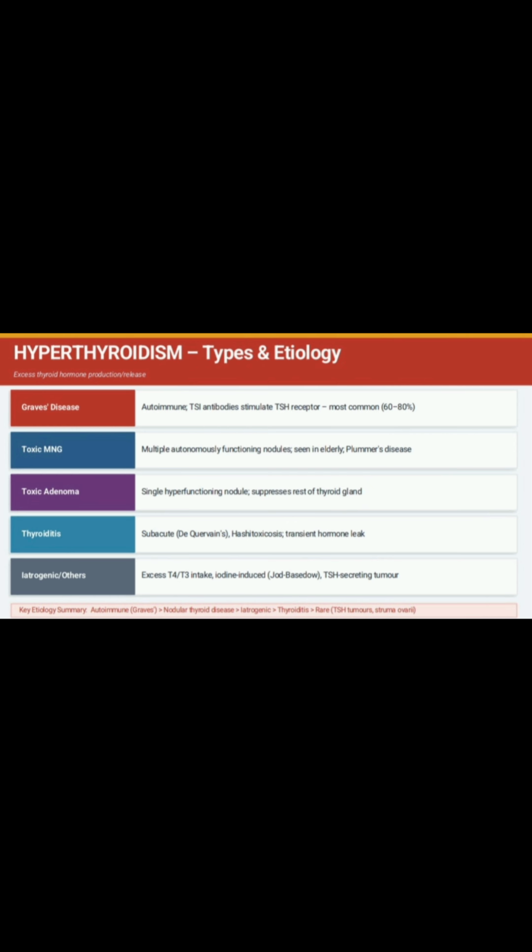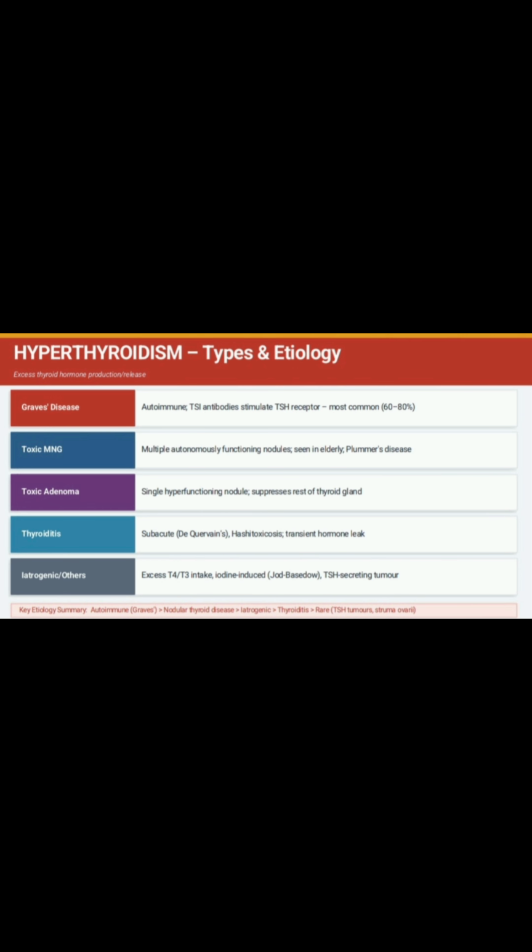Thyroiditis. Sometimes the thyroid gland can become inflamed after pregnancy, due to an autoimmune condition, or for unknown reasons also. The inflammation can cause excess thyroid hormone stored in the gland to leak into the bloodstream. There is an increase in T3, T4 also. Next is iatrogenic and others.